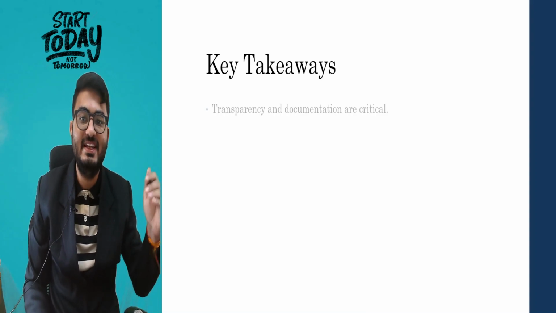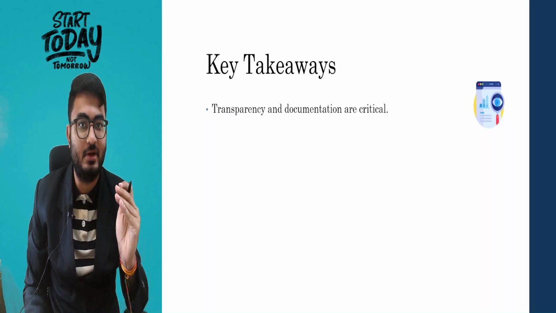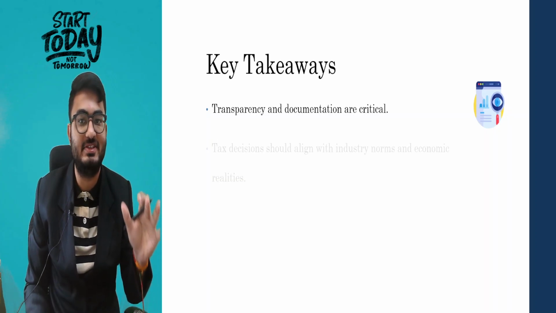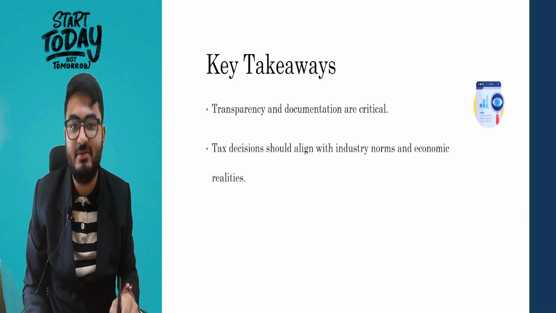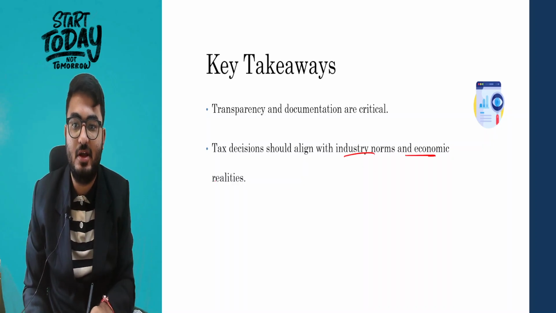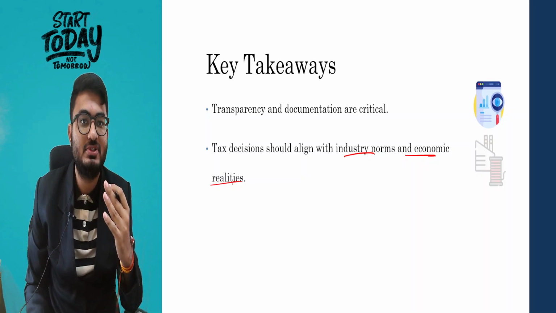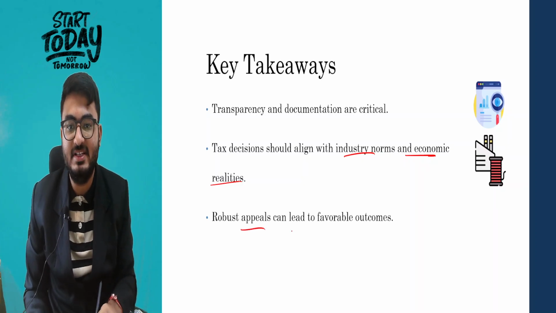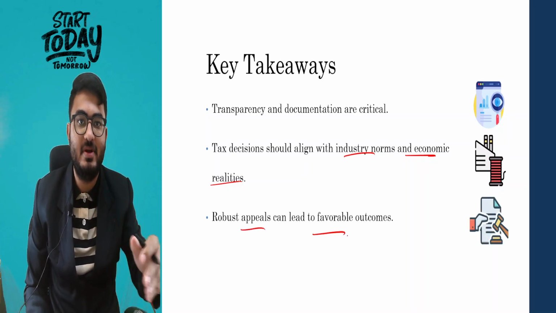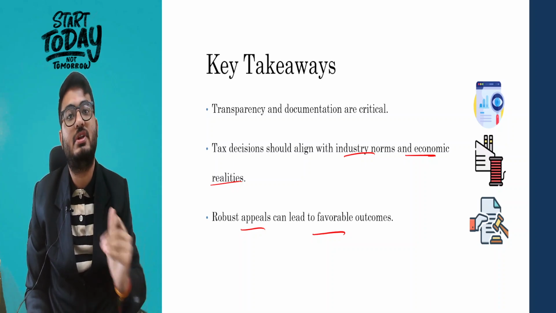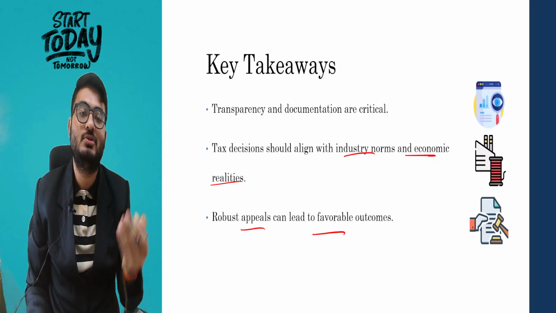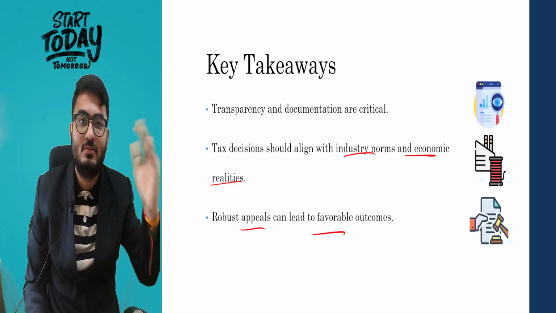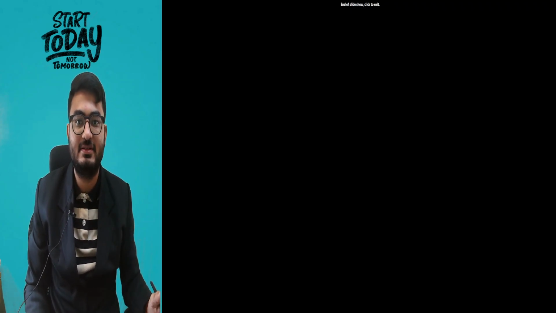Now, if we see the key takeaways: transparency and documentation are critical. The assessee won the case because he had proper documentation and proper evidence. The second, tax decisions should align with industry norms and economic realities. As we talked about the interest-free loans, it matched with the industry-specific requirements. Robust appeals can lead to favorable outcomes. The appeal made by the assessee was very robust, supported by the claims, and that led to a favorable outcome in his case about the interest-free deductions, and partial relief was granted in the household expense case.